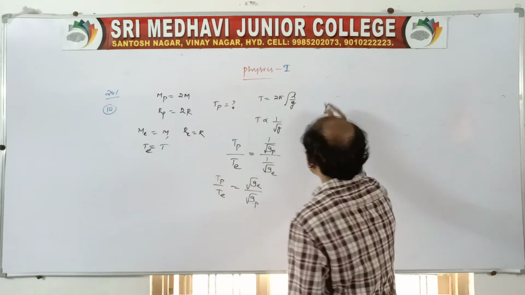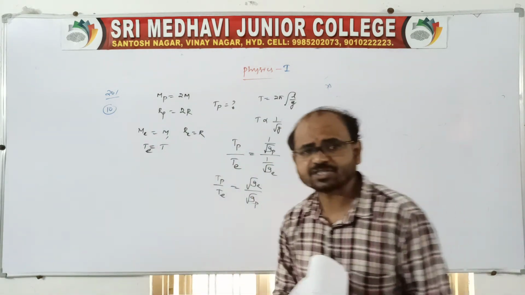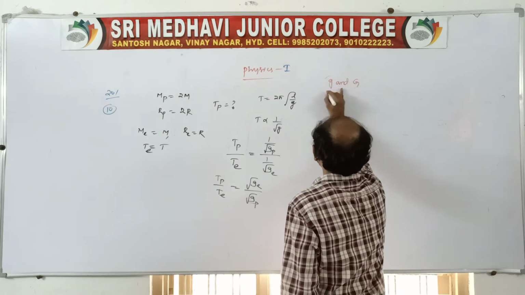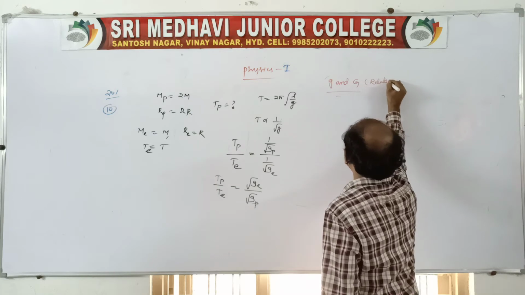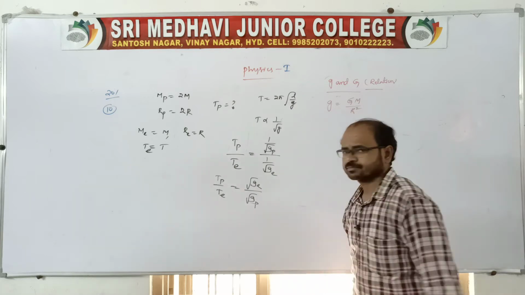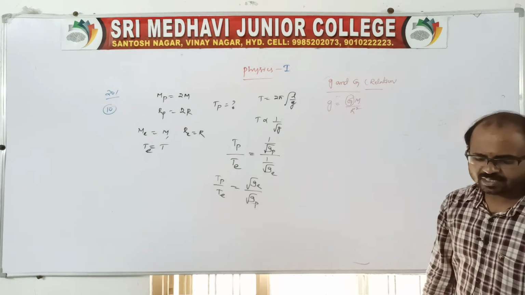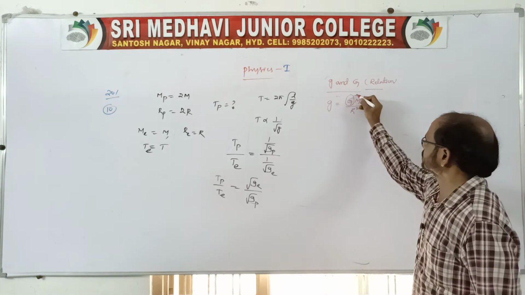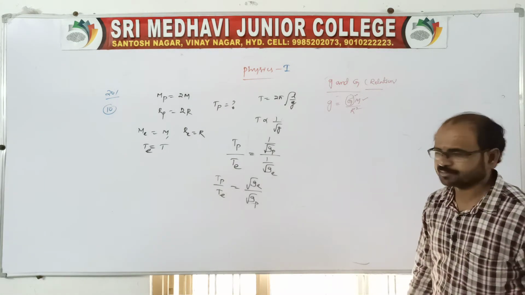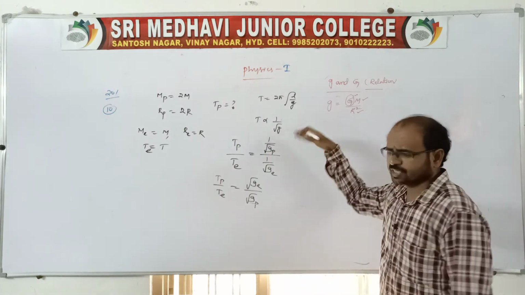We know, in the next chapter, the gravitation chapter, there is one formula, the relation between small g and capital G. Everyone remember this. I'll explain it in the next chapter, but here it is required. Small g is equal to GM by R squared. Capital G is the universal gravitational constant, M is the mass of the planet or the earth, capital R is the radius of the earth or the planet, and small g is the acceleration due to gravity.